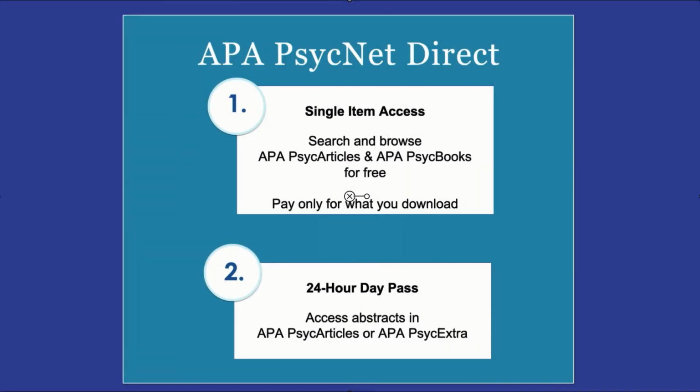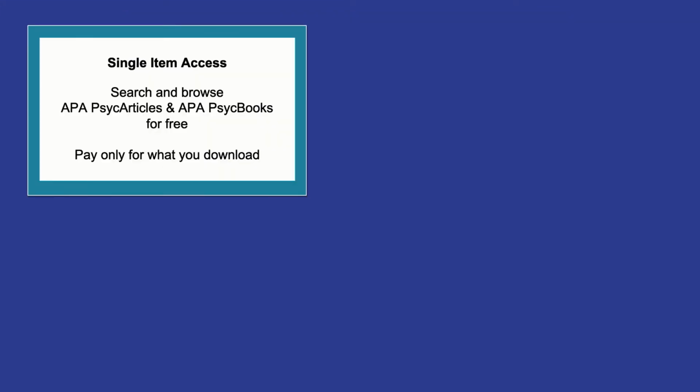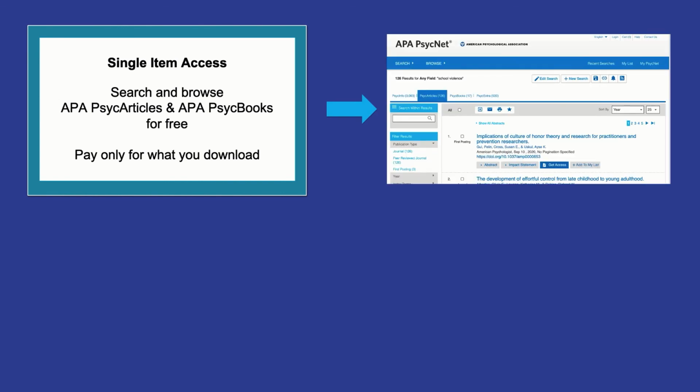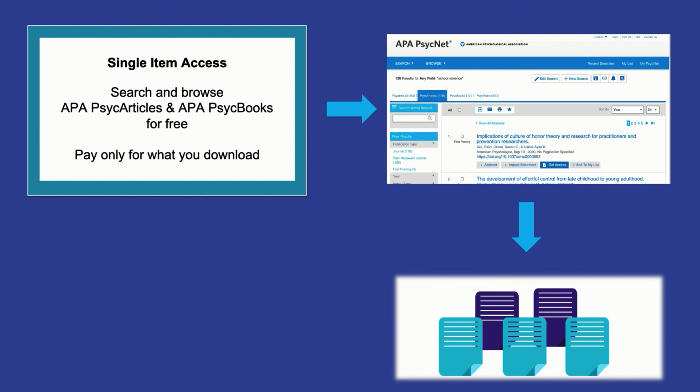In summary, there are two ways to get access to APA databases and content if you don't have access through your university or institution. If what you're looking for is access to a few individual journal articles or book chapters, use APA PsycNet Direct's single item access. Search in APA PsycArticles or APA PsycBooks for items on your topic and then purchase individual items as you go. It's that easy.